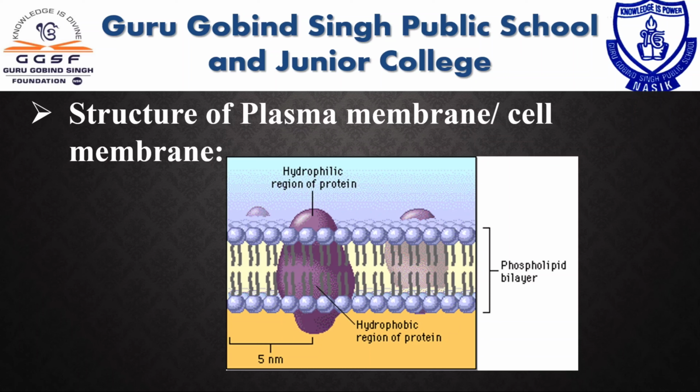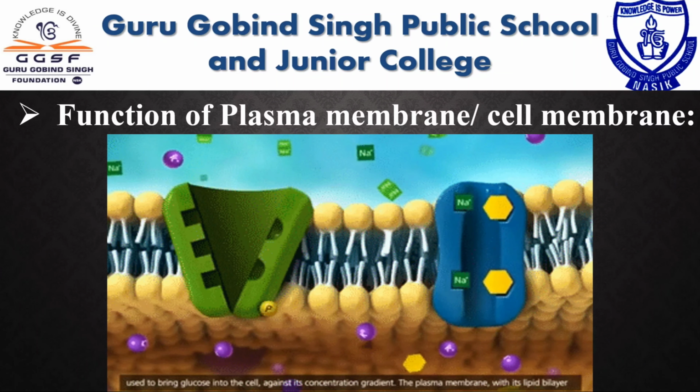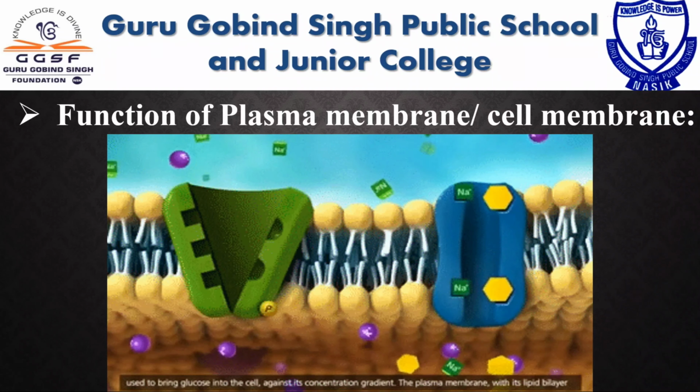Protein molecules are embedded in two layers of phospholipids. The plasma membrane is composed of a lipid layer which is semi-permeable. It is responsible for regulating the transportation of material and the movement of substances in and out of the cell. Due to this property, useful molecules like water, salt and oxygen enter the cell and carbon dioxide exits the cell. It also serves as enzymes which shape the cell.